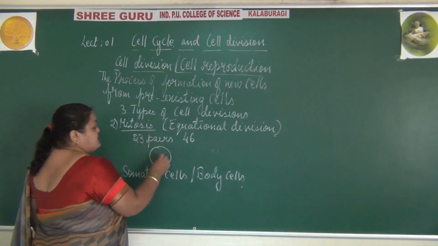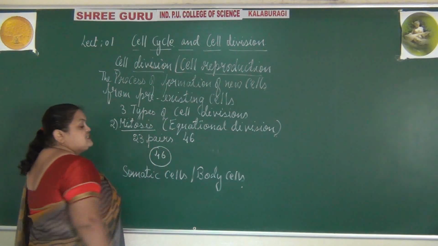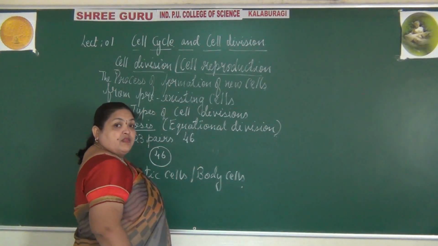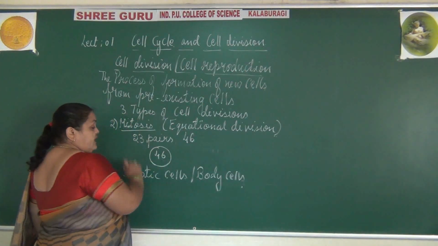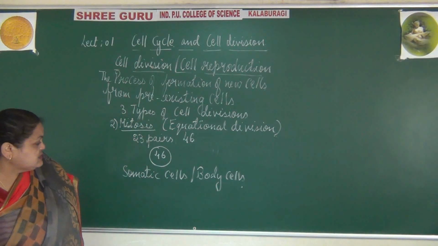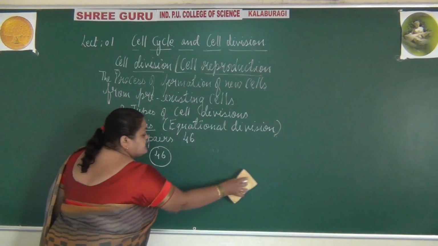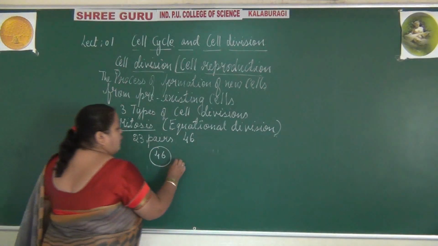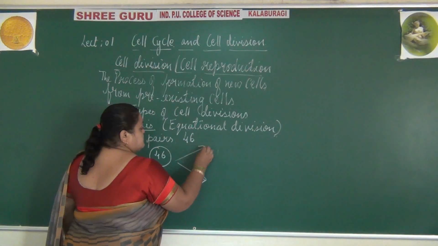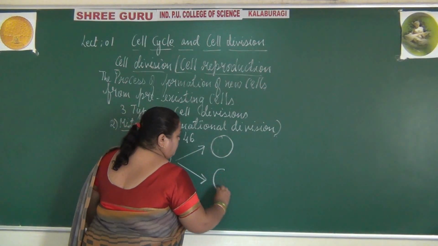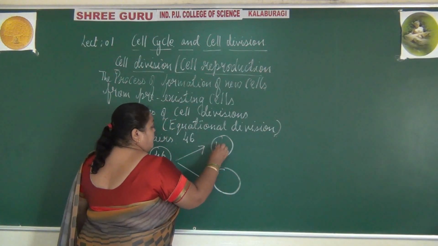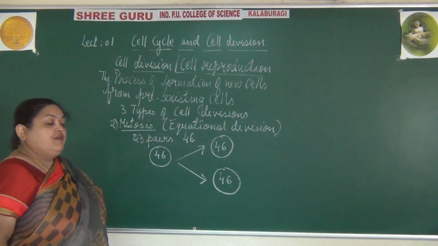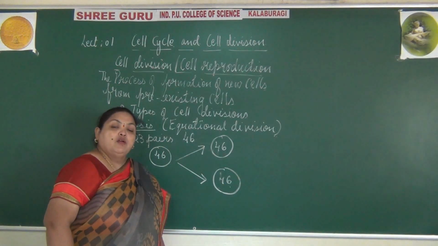So here the mother cell has 46 chromosomes. There are various steps that we will deal with in the class. The mother cell, having 46 chromosomes, undergoes division to form two daughter cells, and each daughter cell also has the same 46 chromosomes.